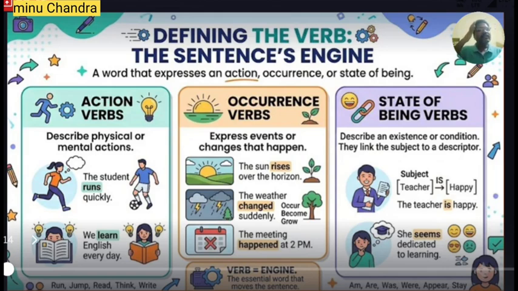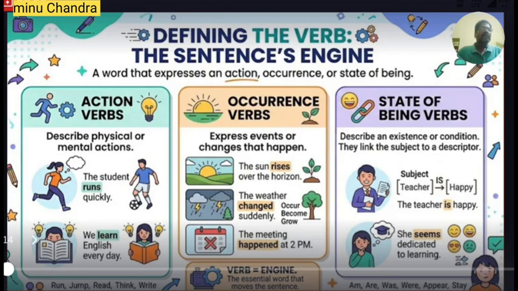Is is the auxiliary verb, whereas happy is the adjective. If you say teacher is happy, the word happy describes the teacher, the subject, with the help of a verb. That means here is links both the subject and the adjective. So such types of verbs are called linking verbs.